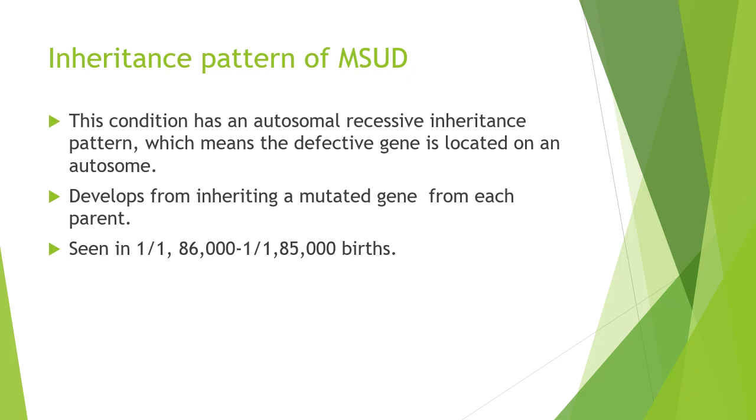Inheritance pattern of maple syrup urine disease. The affected individual has to be homozygous recessive for the affected alleles. The heterozygous for the affected alleles will be unaffected carriers. It is a rare disease seen in 1 in 185,000 to 1 in 186,000 births.